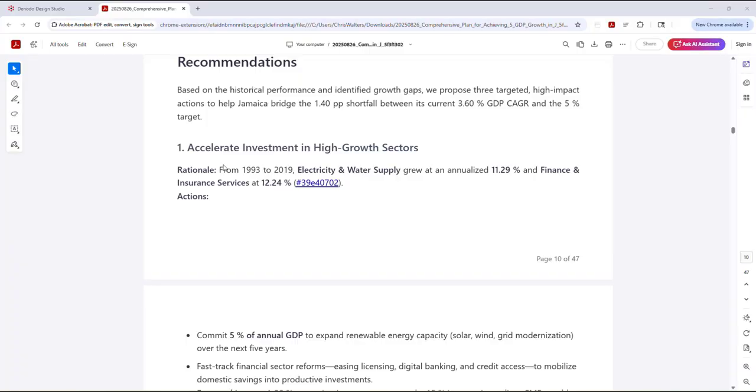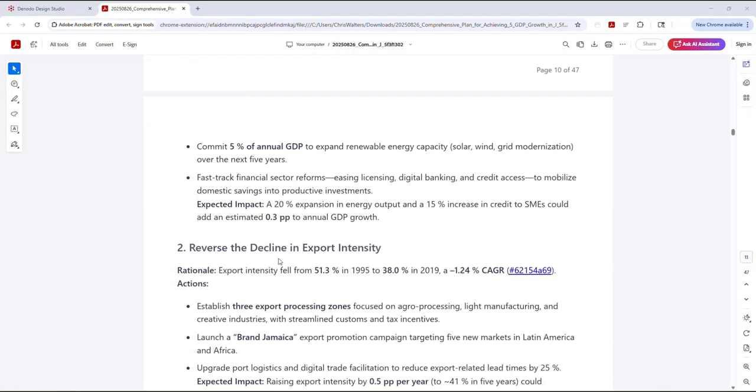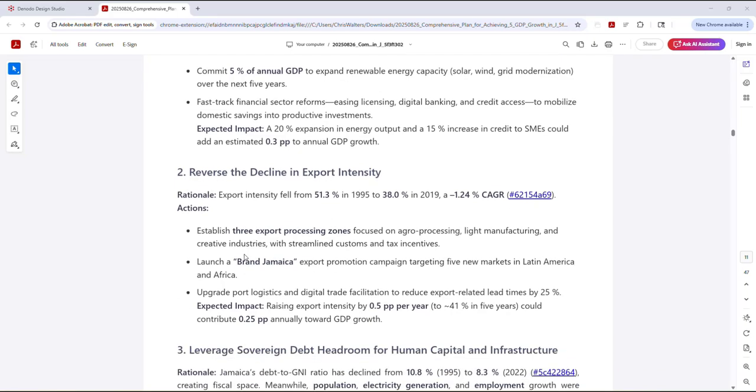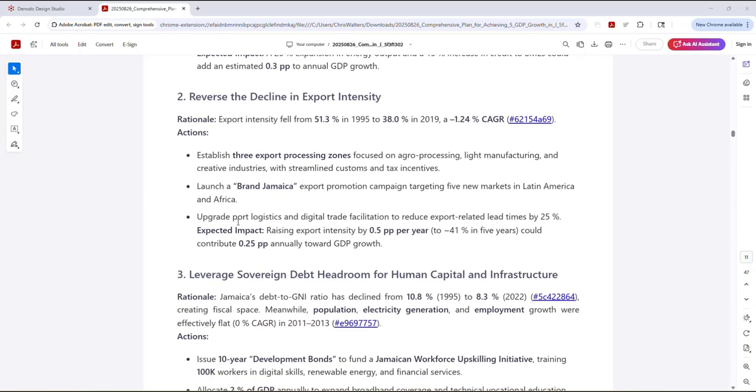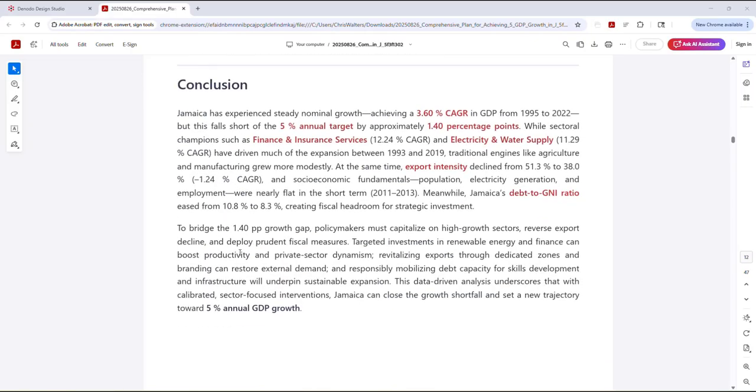And then here, recommendations: accelerate investment in high growth sectors, commit 5% of annual GDP to renewable energy. That's a significant factor. Reverse the decline in export intensity by taking these actions: establishing export processing zones, launch a brand Jamaica, the comprehensive plan that makes sense. And then here's the conclusion. Jamaica's experienced steady nominal growth from 1995 to 2022, 3.6%, but this falls short of the target, which we set in our request, 5% annual target. And so it outlines a plan and gives a summation of that.